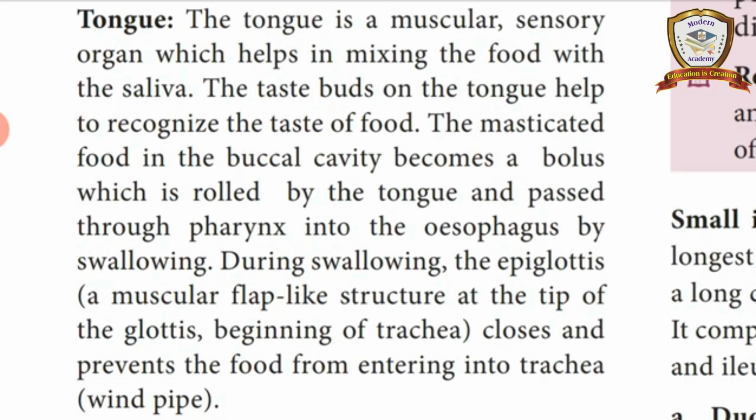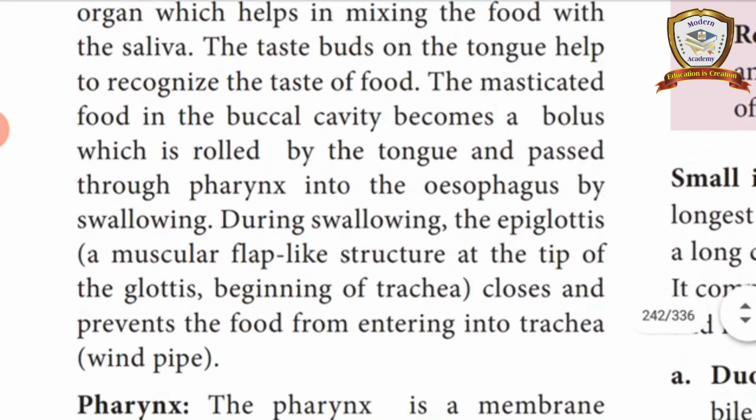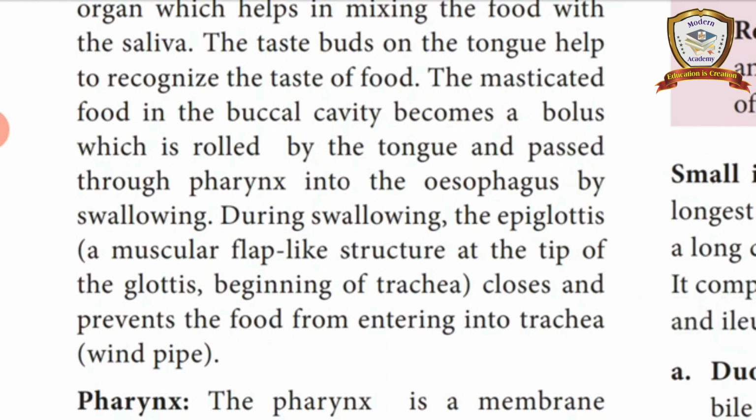And then masticated food. What is masticated? After chewing, that food is called bolus. This is rolled by the tongue and passed through the pharynx into the esophagus. For swallowing this food, the tongue is used. So first it is used to taste the food, to mix the food with saliva, and then to swallow the food.